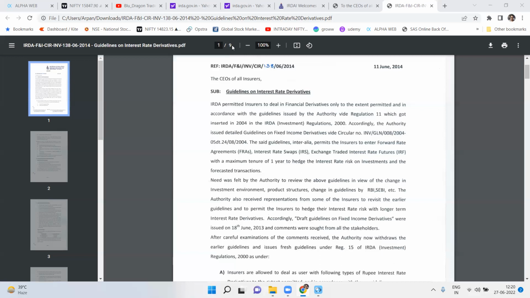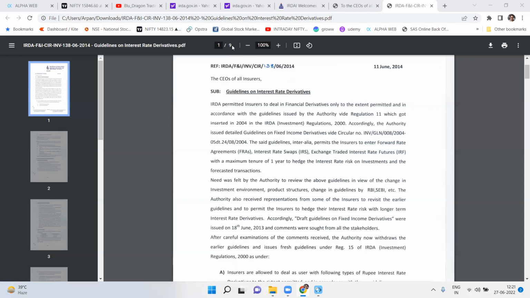Coming back to the earlier point, the board and the management of the insurer have to ensure that they have sufficient knowledge of dealing with such complex products, and that they understand the stress levels being done.